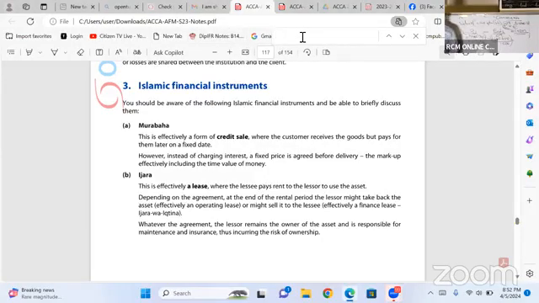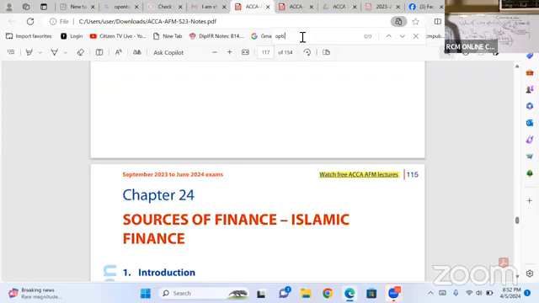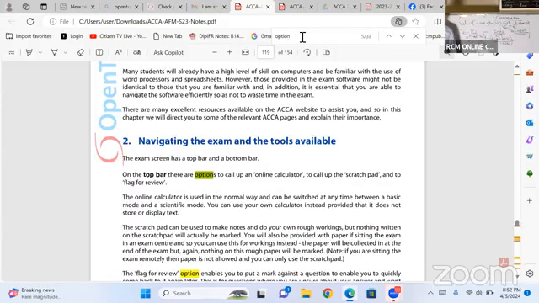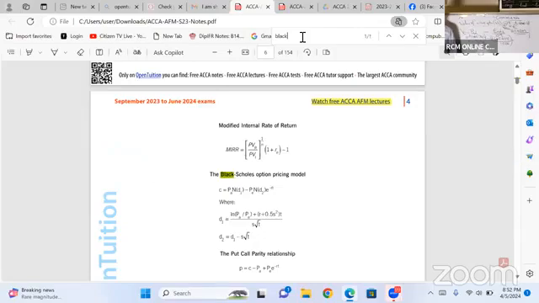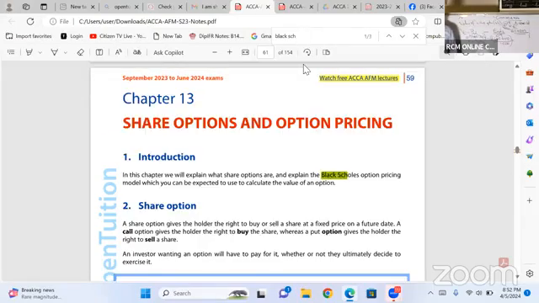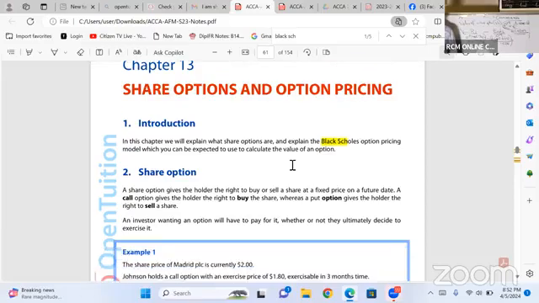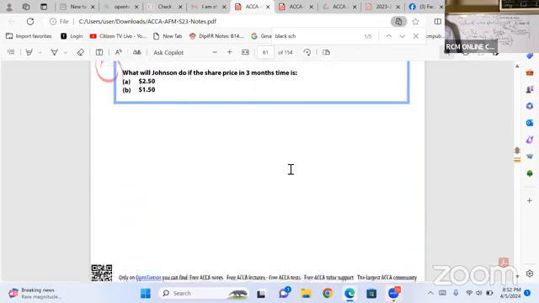If I come here and search for options, Black-Scholes, they are here. I love these Black-Scholes.